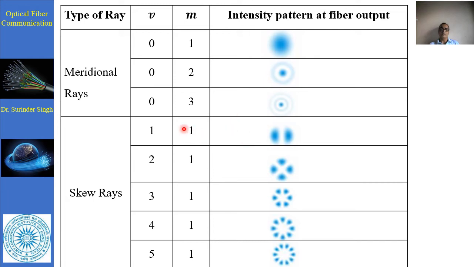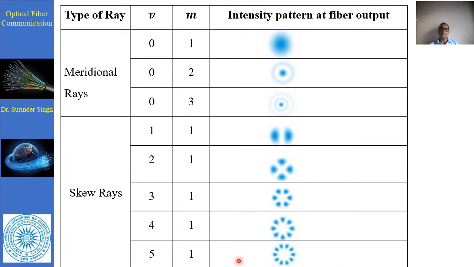When v is equal to 1, it is split into two parts, maxima here and maxima here. When v is 2, there are two maxima here and two maxima here. When v is 3, there are three maxima on one side and three maxima on the other side. When v is 4, there are four maxima on one side, one, two, three, four, and four on the other side.